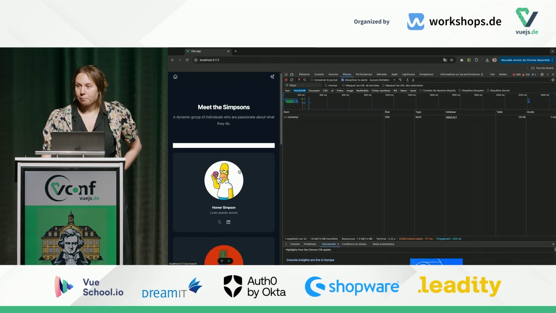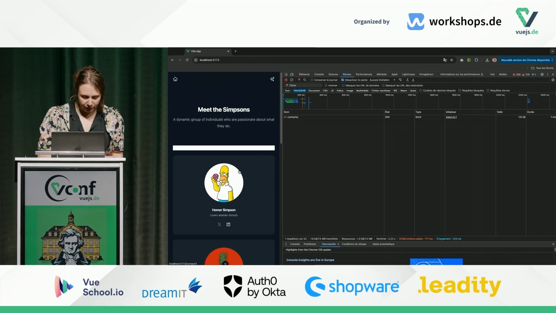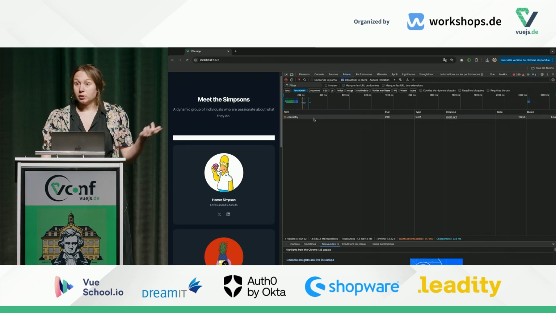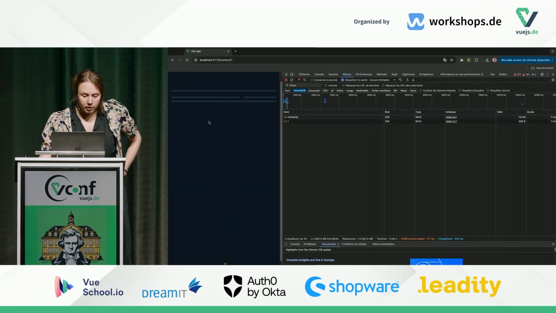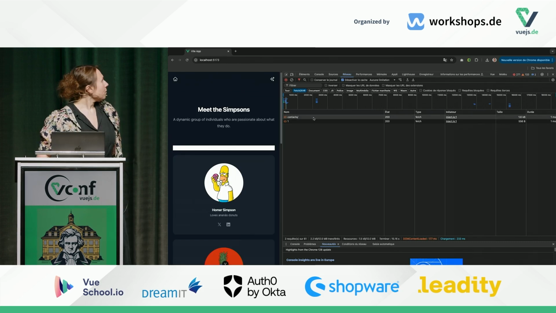So the API, yeah. The API is on purpose a bit slower. That's for us to be able to see what is happening. So yeah, as you can see, we had our call which has been done. If I am navigating and I am coming back, as you can see, oh, maybe you cannot see actually.